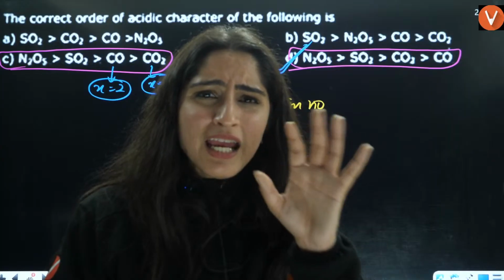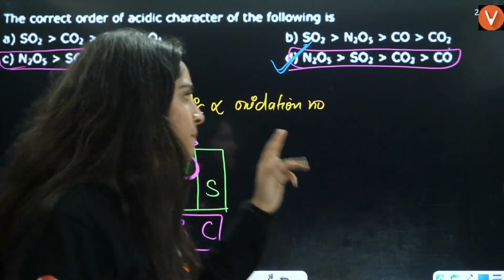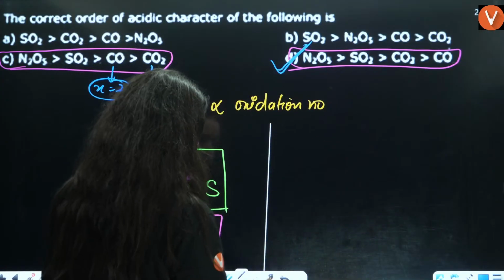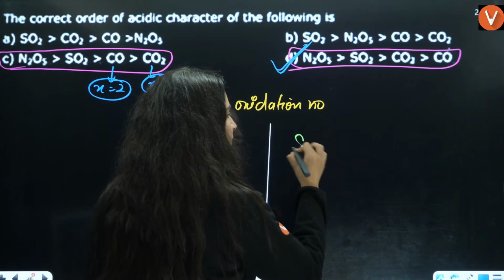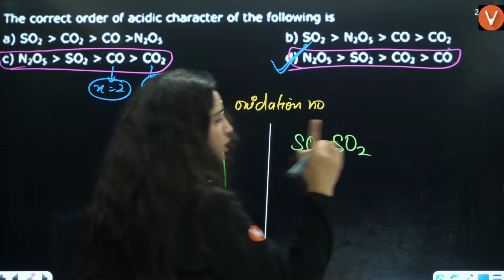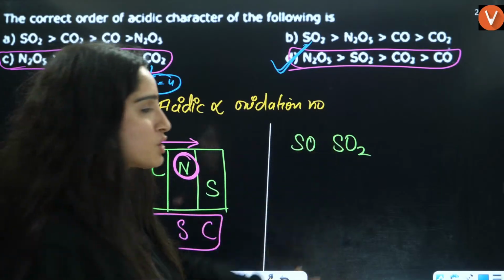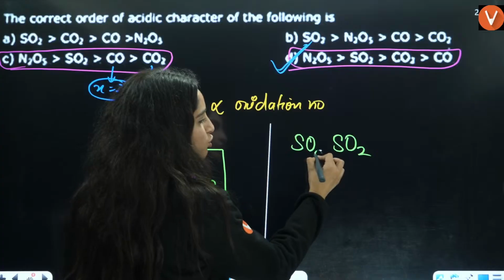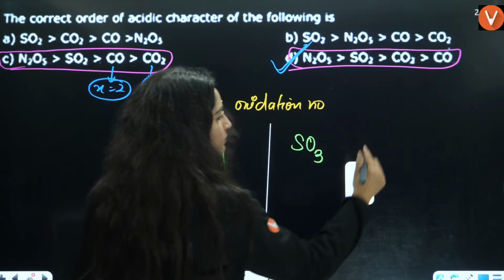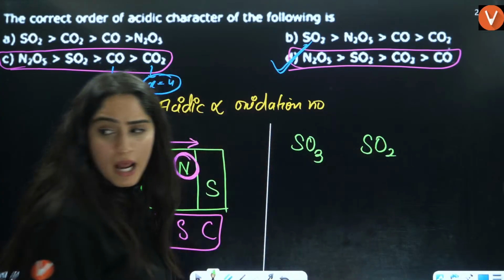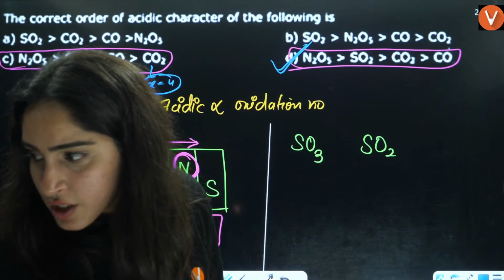You talk about any oxide, ma'am, which is more acidic as compared to SO2. Achha, you tell me, in oxides I also have some other questions that can be asked related to this particular question. In SO3 and SO2, which is more acidic? Tell me that. Everybody in the comment section.